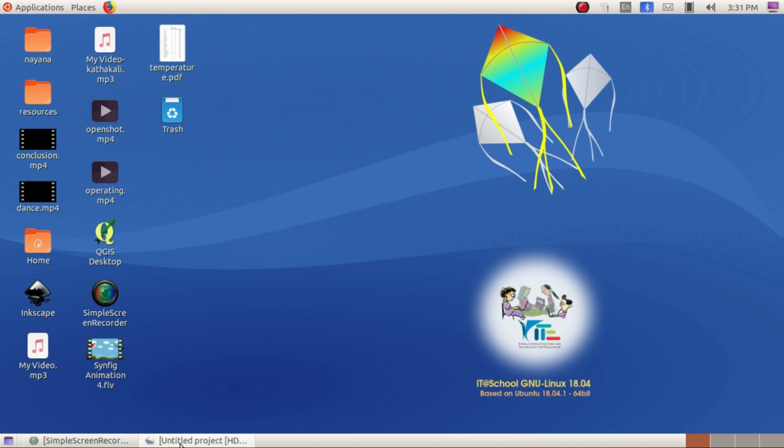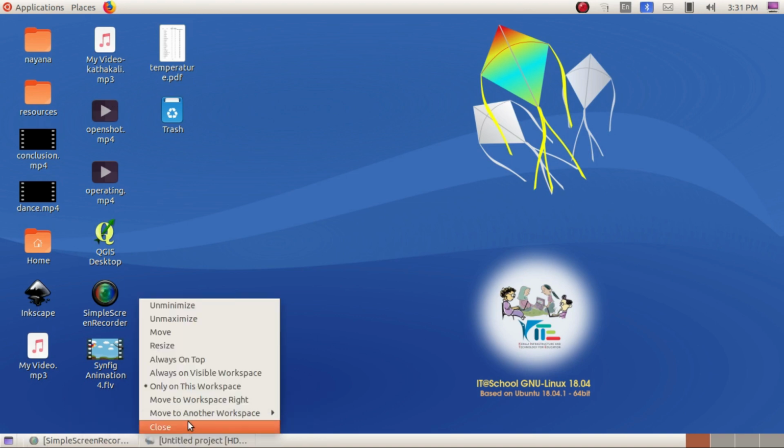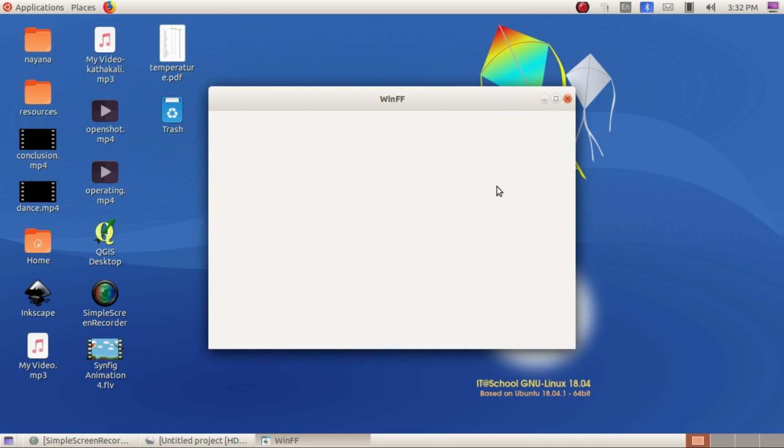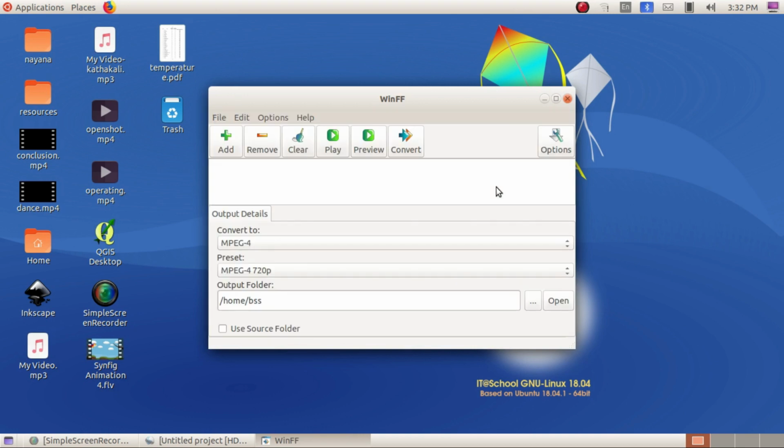It is software to convert the files into different formats. You can convert the files into MP3 or MP4, or like that we have AVI, different file formats.